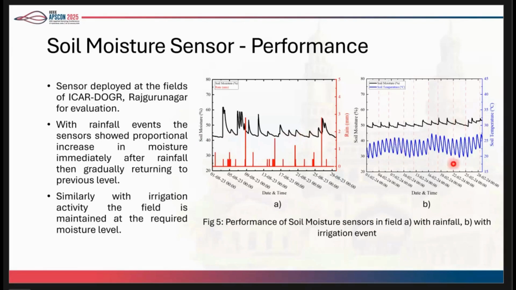On figure B, you can see the vertical dotted lines. The vertical dotted lines are irrigation events, where the farmers are trying to maintain a particular moisture level. As you can see, the sensors are also showing the same thing, that it is maintained at 50% soil moisture. So what we can conclude here is that the expectations of the farmers are met with these kinds of sensors, that they show exactly what the farmers are doing in the field.